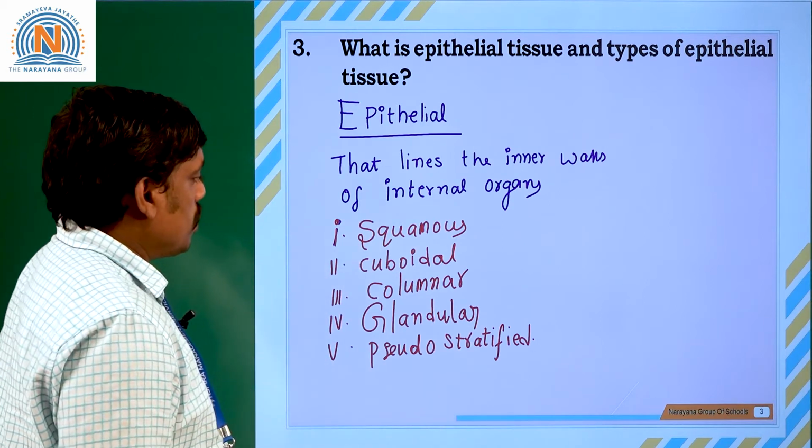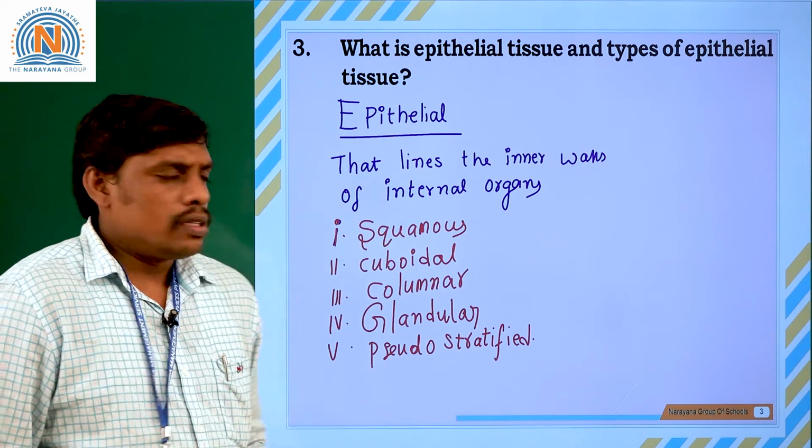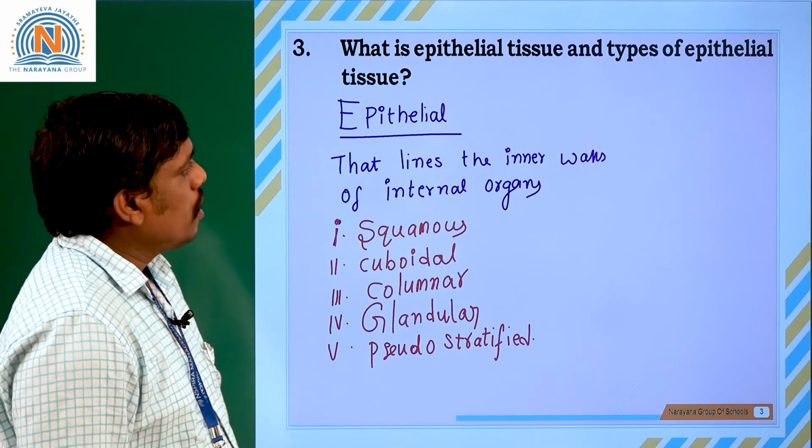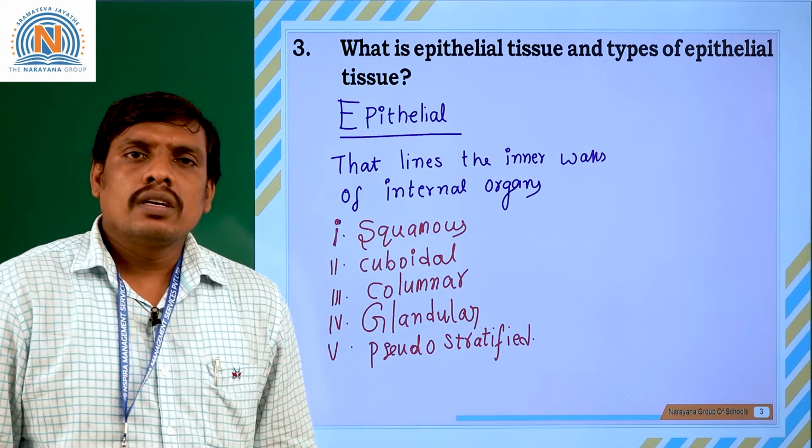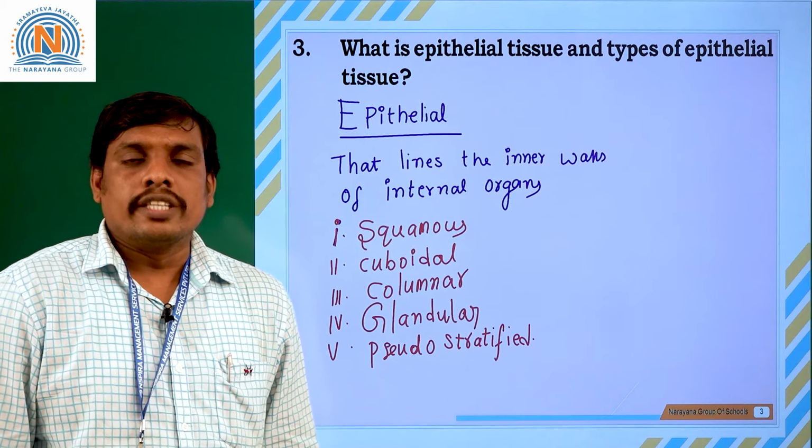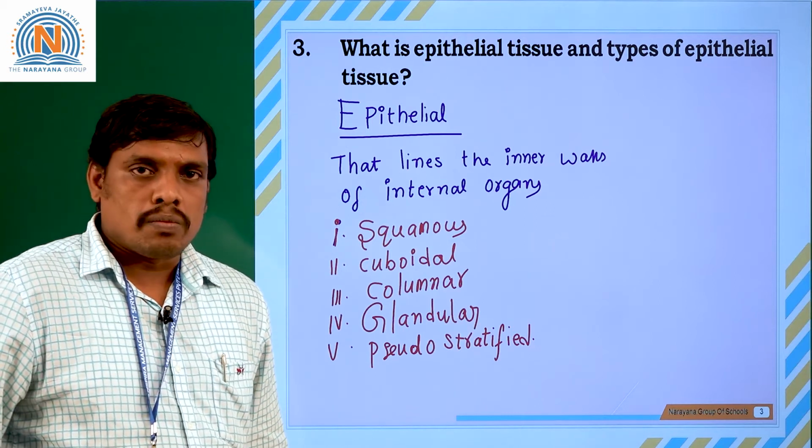These are the various types of epithelial tissues seen in our body. Each and every epithelium has its own unique role in our body.